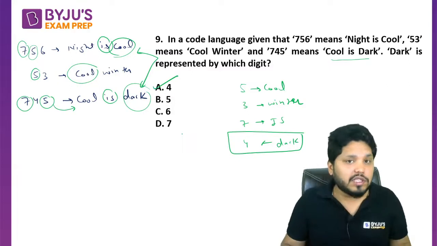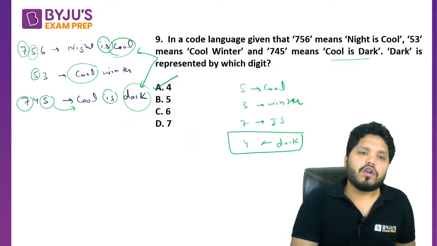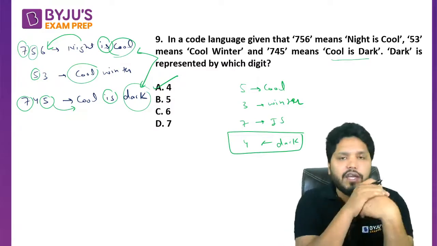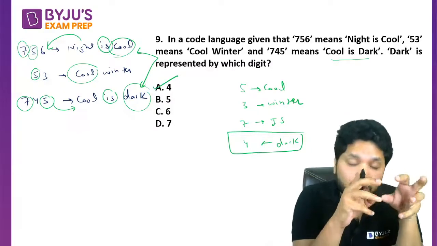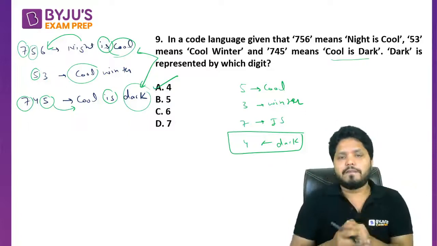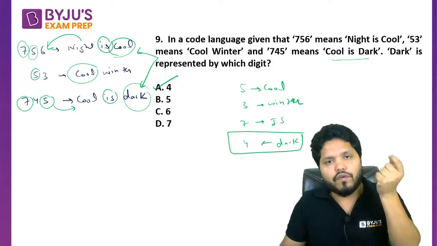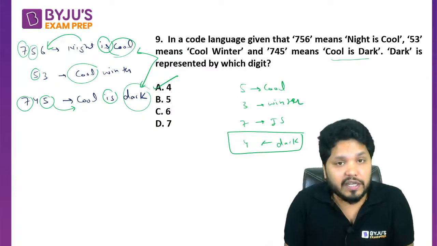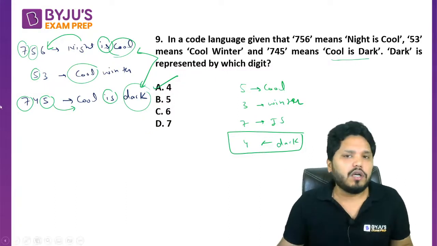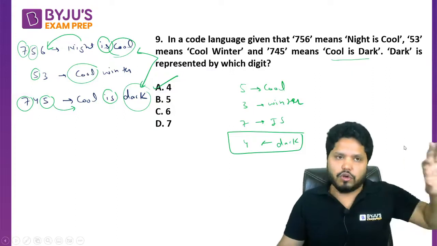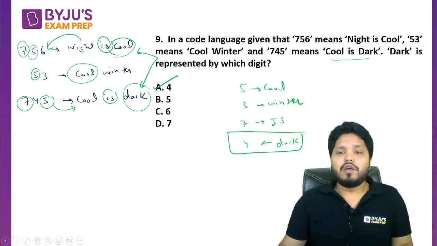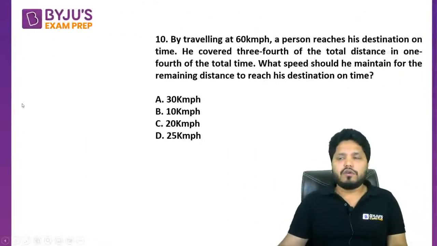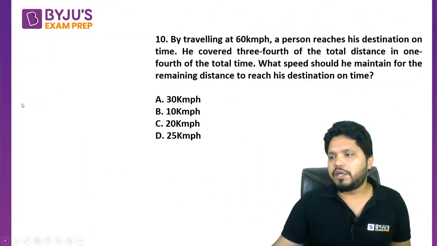I hope the question is pretty clear to all. If the code for night has been asked, answer would be easily 6. So we can easily identify every other term's code easily. So basically in such questions we need to look for the common things, and from the common things we need to identify the codes whichever we can identify easily, and then move on in the question so that we can reach the answer here. Okay, so A is the correct option for this question. Next question on your screen now, that is question number 10.